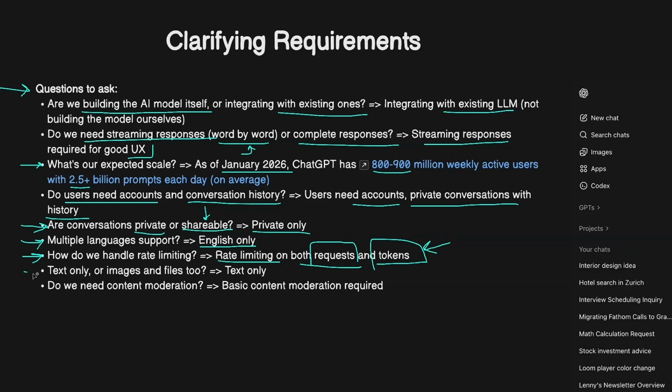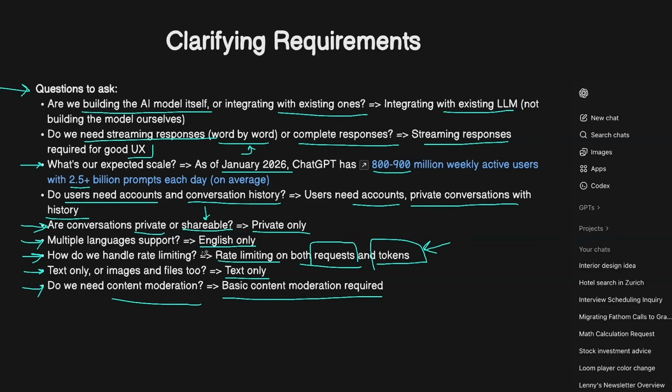Another thing to clarify is whether we support text only or images and files as well, because you can also attach files, you can ask it to generate images, but in this case, again, to keep it simple, we'll just go with text only. And lastly, we can ask whether we need to have some content moderation, because without this, usually LLMs can produce even dangerous responses for the users. Therefore, at least some basic content moderation is required in this case.